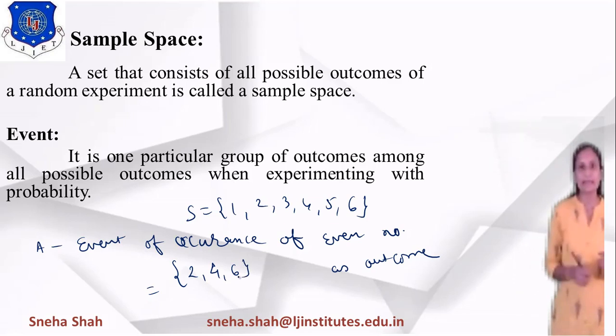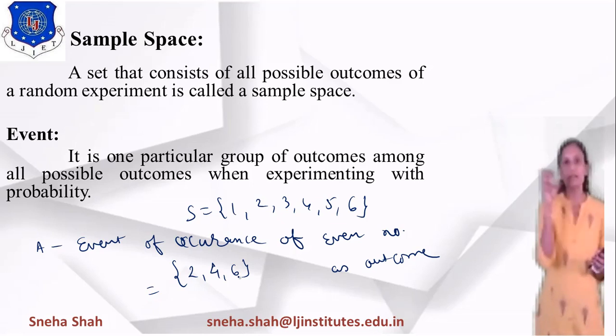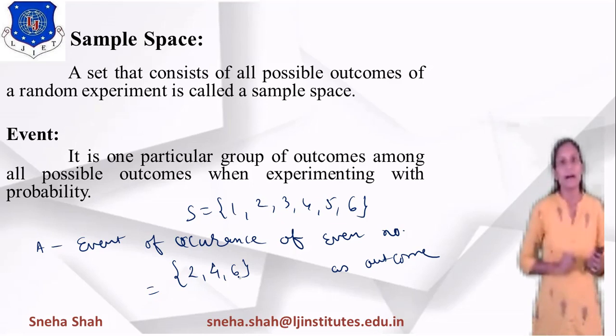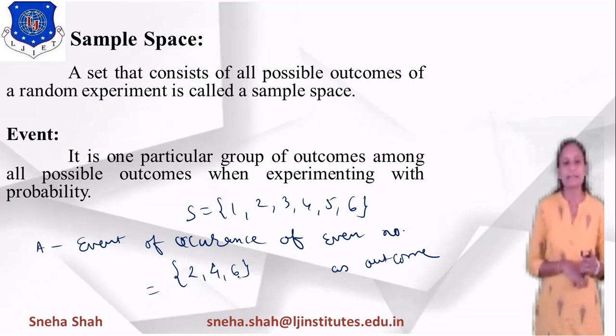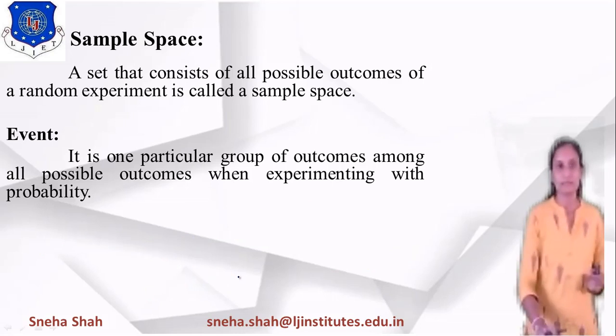So this is considered an event. From all the possible outcomes, if we take any particular outcomes, then it is considered an event.